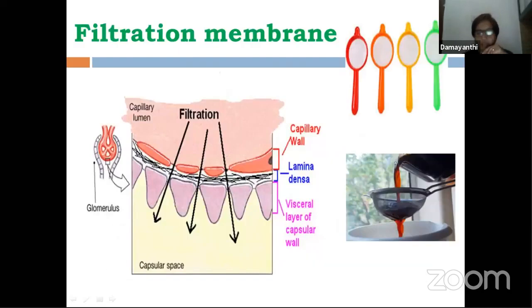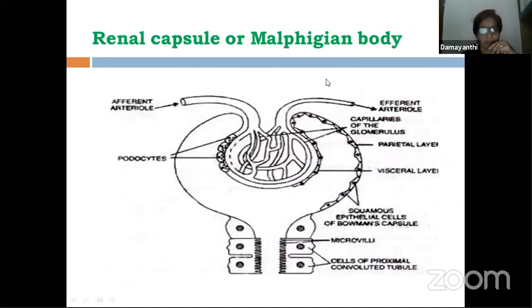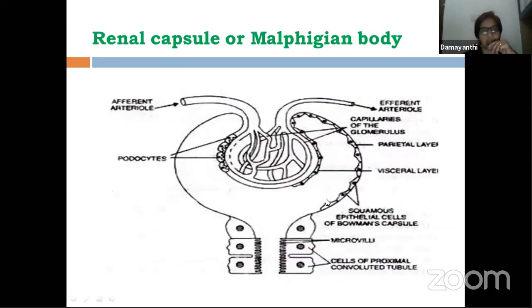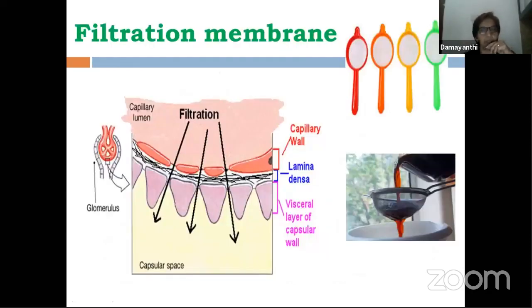Now let's move on to the filtration membrane. What is this filtration membrane? I'm rolling back to the previous slide. What we learned over here is that blood is getting filtered through these spaces. Now, what are the layers through which this filtrate is coming out? We are going to learn that, which is called the filtration membrane.